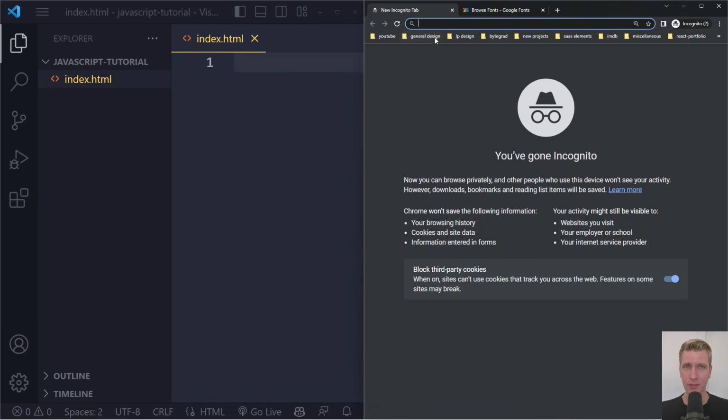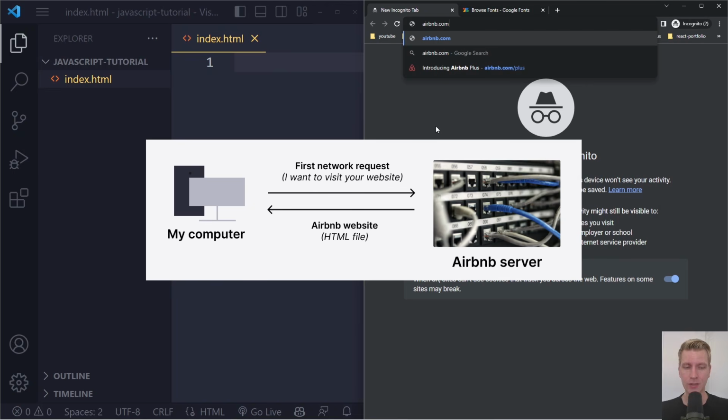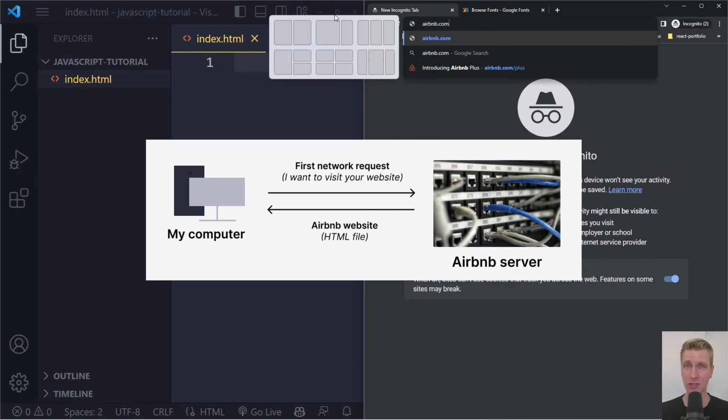It's also good to know that if you go to a website, for example, airbnb.com, which may be a very complicated website, it may even be built with a framework like Angular or React or Vue. If I go to a website that was built with React, let's say airbnb.com, I press enter here. The first thing that's going to happen is my browser is going to send a network request to the Airbnb server. And the first file that we're going to get back is not a JavaScript file. Even though you may be coding in JavaScript almost 100% of the time if you're creating a React app, the first file that we would get back is still an HTML file. So the story of web development still starts with HTML.